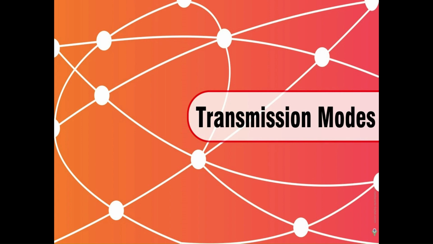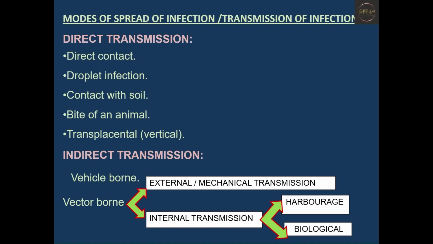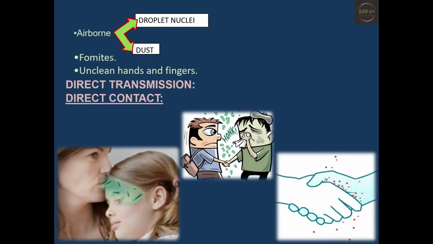Now coming to the transmission mode, there are two types of transmission mode, which are direct and indirect transmission mode. The direct transmission mode can be through direct contact, droplet infection, contact with the soil, bite of an animal, and transplacental. Coming to the indirect transmission, which can be vehicle borne, vector borne, which is of two types, external transmission and internal transmission. The next is airborne, and the final is using unclean hands and fingers. We will discuss each of them in detail.